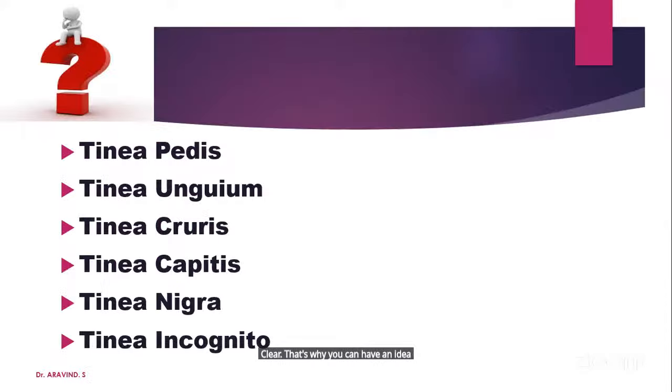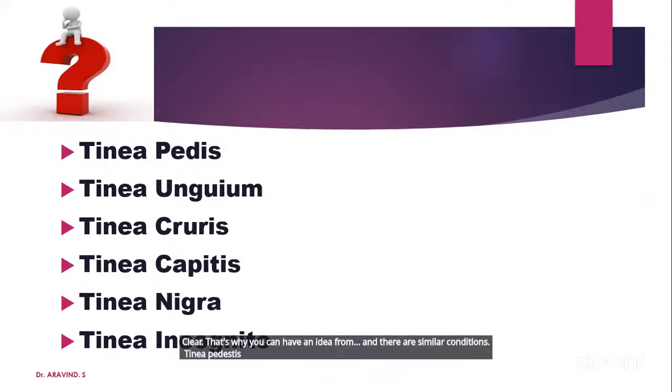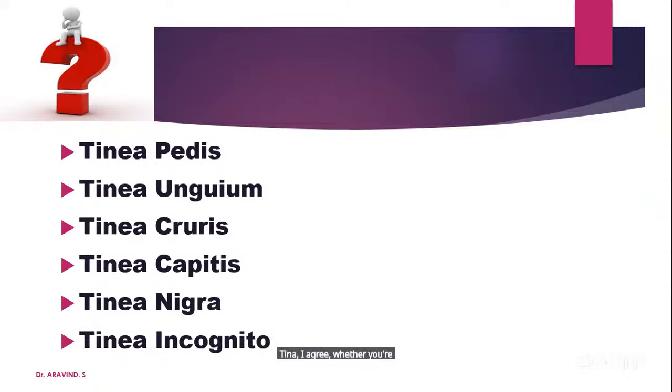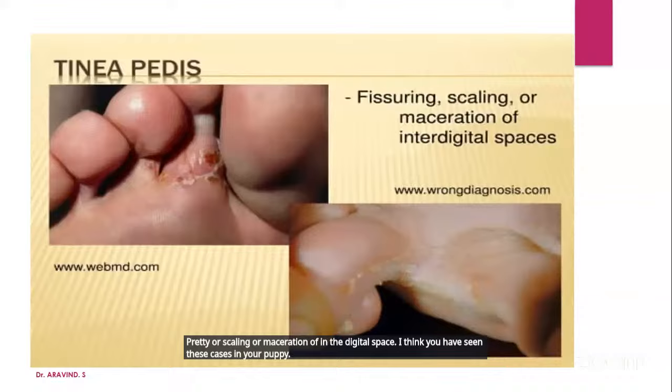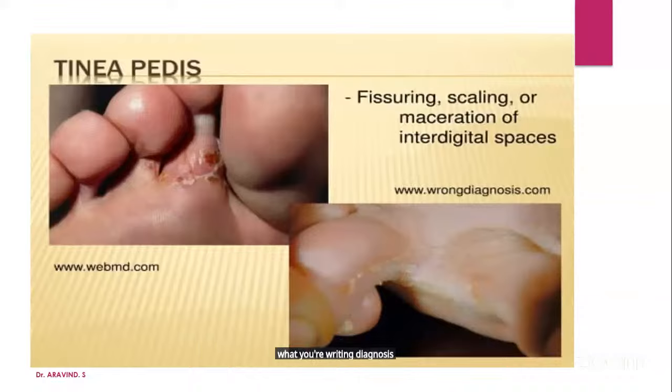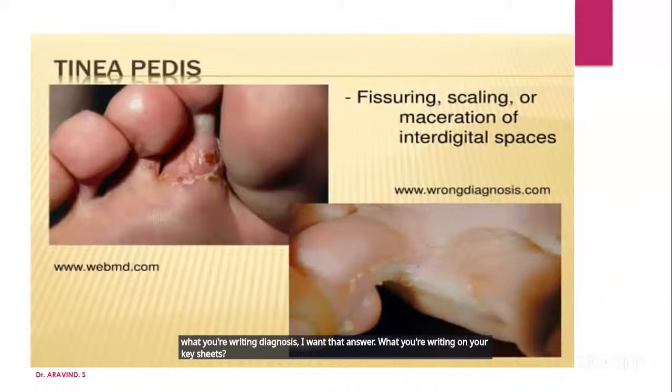And there are similar conditions. Tinea pedis is there, tinea unguium is there, tinea cruris is there, tinea capitis is there, tinea nigra is there. Do you know all these things, yes or no? I think some know that. Pedis, what is pedis? Fissuring or scaling or maceration of the interdigital space. I think you have seen these cases in your clinics. What are you writing as the diagnosis? I want that answer. What are you writing on your case sheets for tinea pedis?